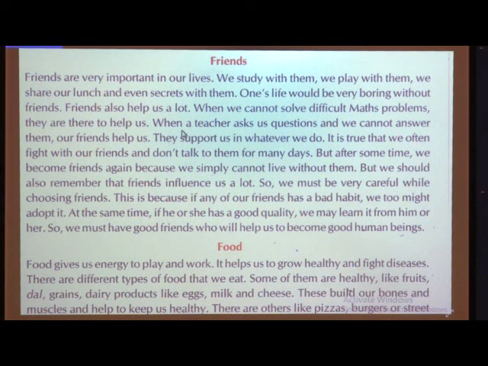So this is a good experience, these are things you experience in the class. When a teacher asks us questions and we cannot answer them, our friends help us. So whenever your teacher asks any questions and your friend is unable to answer, you help your friend. They support us in whatever we do. Suppose you want to do some project, some activity, and you are unable to do it, your friends support you to do that. Whatever good things you are doing, that time your friends help us, and those are the good friends.